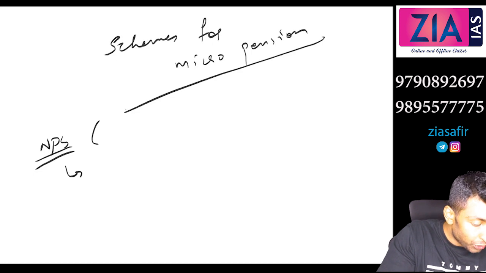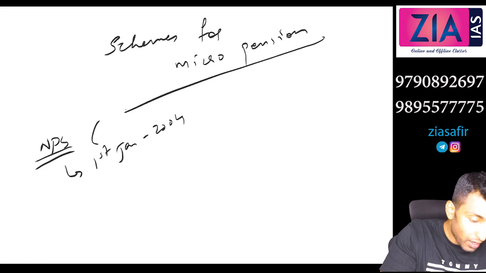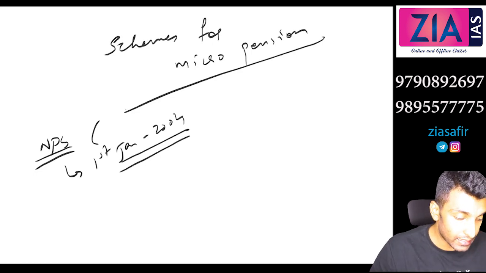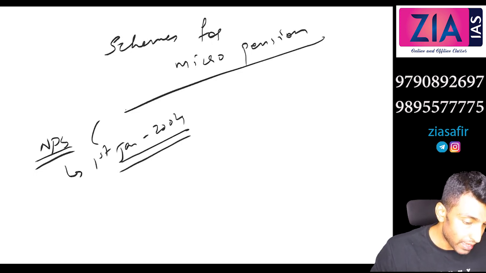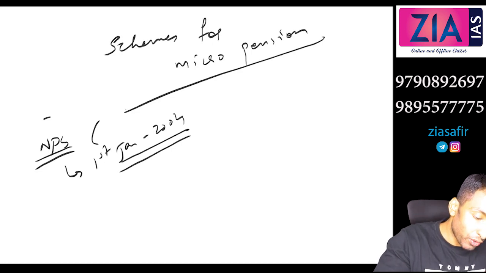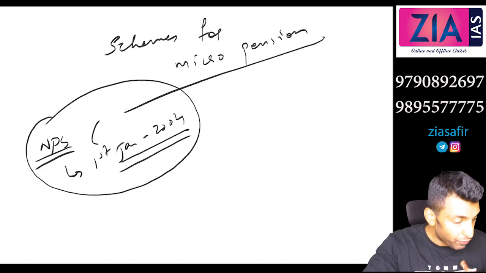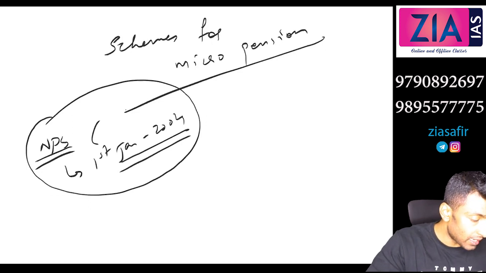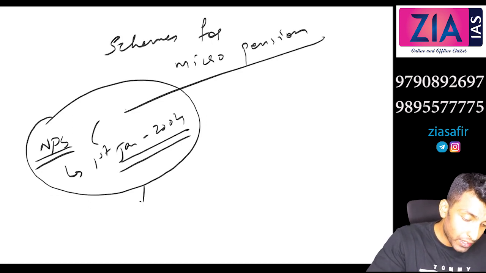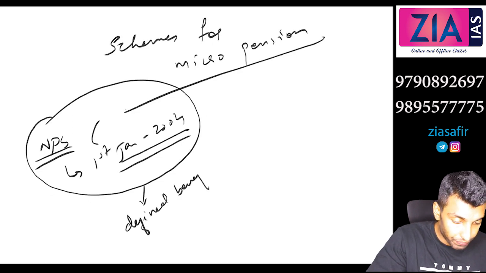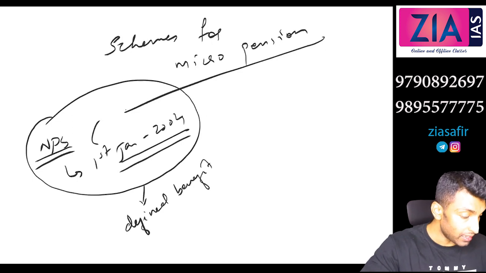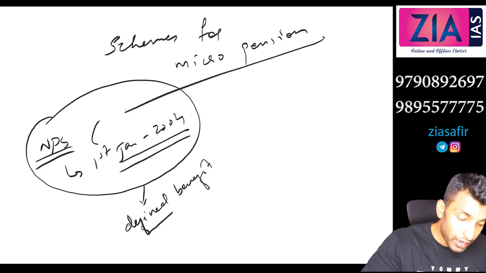New Pension Scheme was actually initiated on 1st Jan 2004 for central government employees except armed forces. Before that, that means before 1st Jan 2004, before NPS, the pension benefit was defined. So we can say it is based on defined benefit. That means pension will be defined.